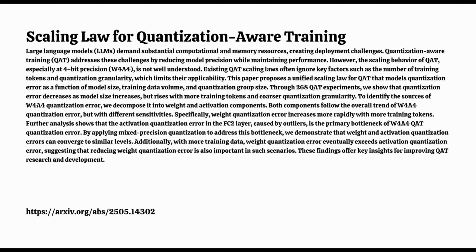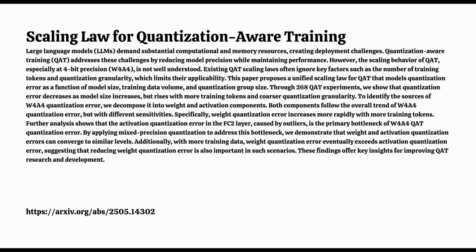What did they find when they tested this? They ran a lot of experiments, right? Yeah, 268 QAT experiments. Quite comprehensive, and they found some clear trends. First, the W4A4 error went down as model size N got bigger. That makes sense. Bigger models have more capacity to handle the approximation. Seems like it. They saw about a 34% average decrease when going from a 74 million parameter model up to nearly 600 million.